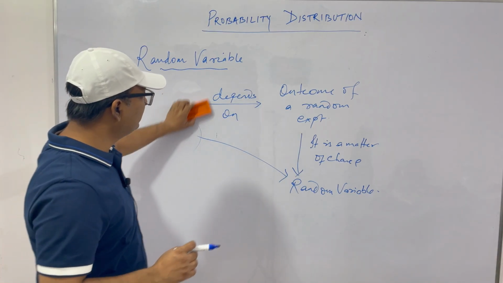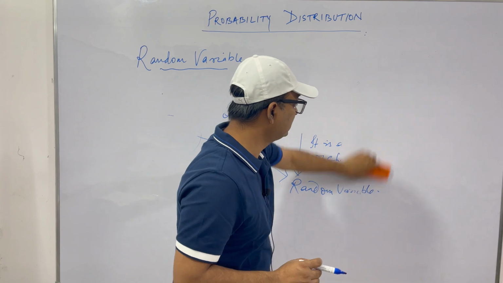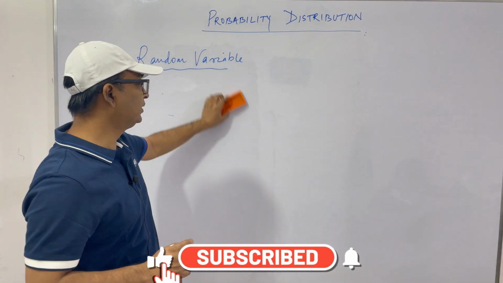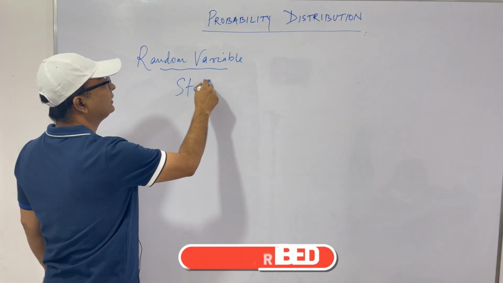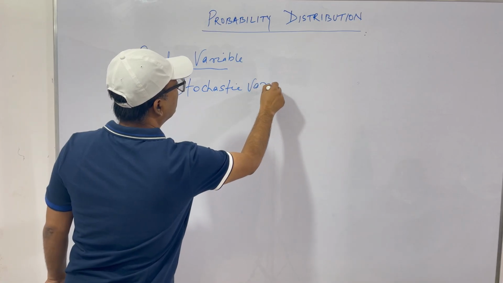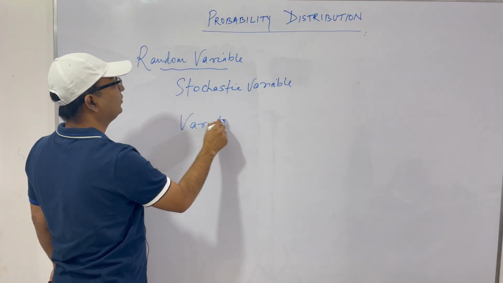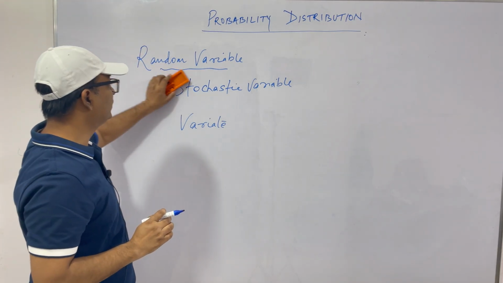Now, this random variable is also called a stochastic variable. These are some terms which are used in different books. In some books you will see random variable, in some books stochastic variable, or mostly you will see variate. This term variate means random variable, so don't be confused.